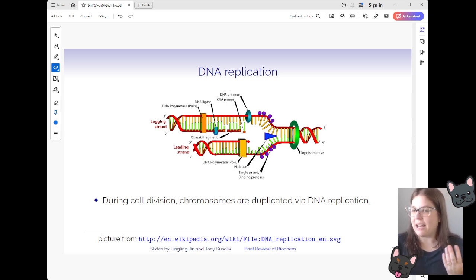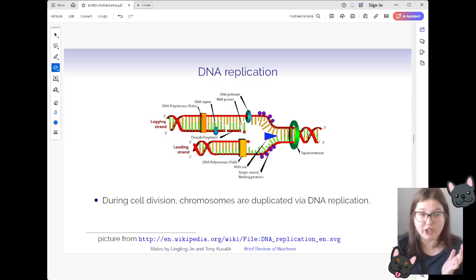That would be like saying, in my IKEA analogy, we're going to make a new IKEA store where you can buy these collections of instructions, the building blocks, etc. We would have to photocopy all of those instructions to give them to this new store. Same thing happens with our cells. When a new cell is being made, it needs copies of all of those instructions so that it has them to work from.